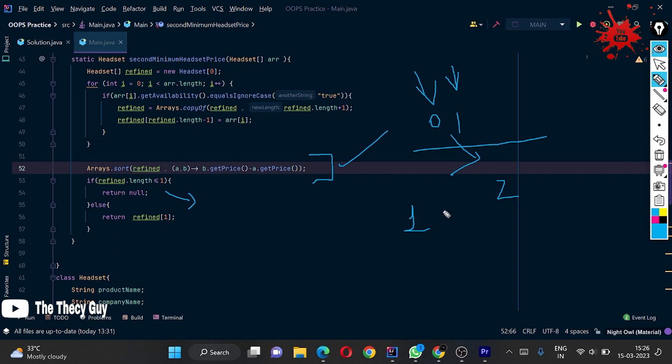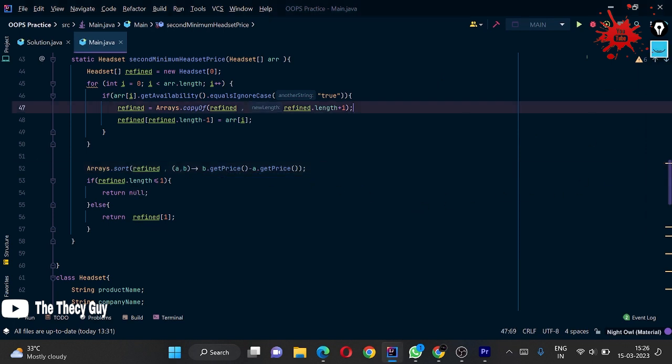But I want the second element, and if the array has only one element, this condition is going to be wrong. So we just return null here. Otherwise we return the second element, refined at index one, since this line sorted the array in decreasing order.